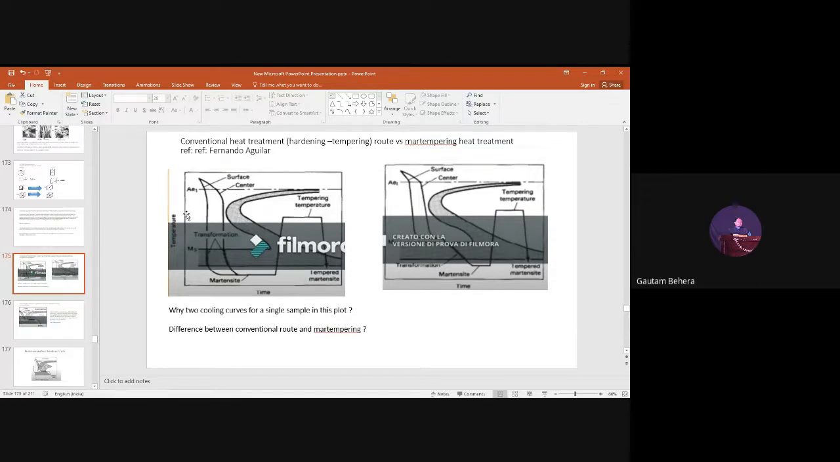Similarly, I will hold the steel at this point. Then transformation starts at this time and transformation ends at this time. Like this, I will do, right? So finally, I will get each point. So I will connect each point and I will get a transformation start line and I will end up with a transformation end line. Is it okay right now?